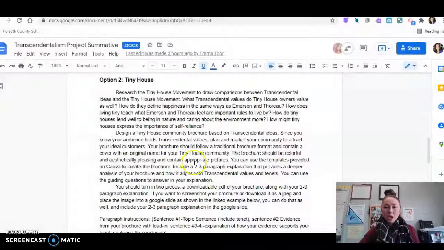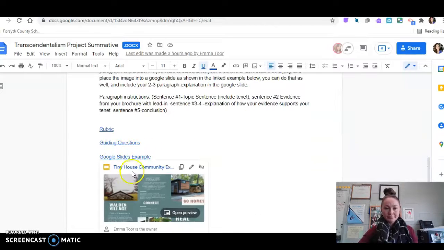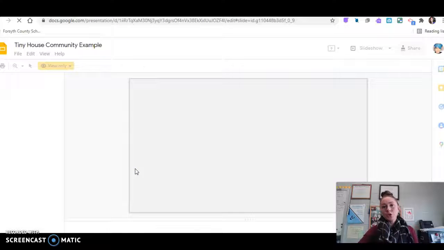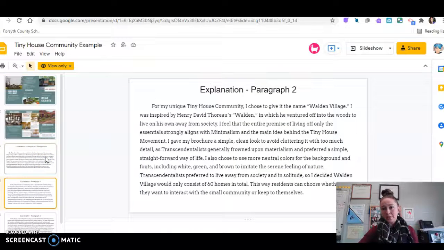So you'll create a brochure, and then you need a 2 to 3 paragraph explanation about how your brochure shows all of these tenets and values. I'm going to give you a little example here that Ms. Tor made. Once you make your brochure in the template, you'll save it as a JPEG and then insert it as a picture into your Google Slides. You need the slides for your explanations.